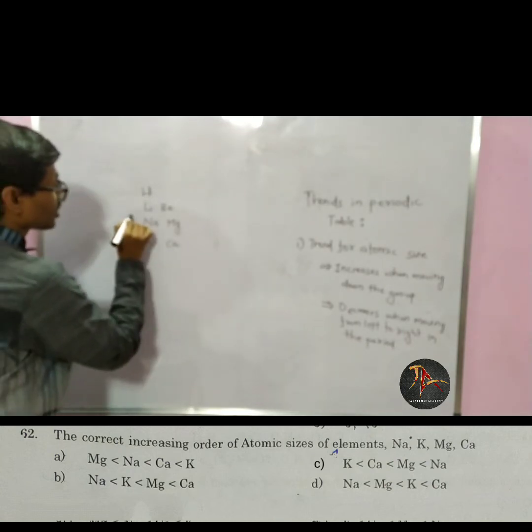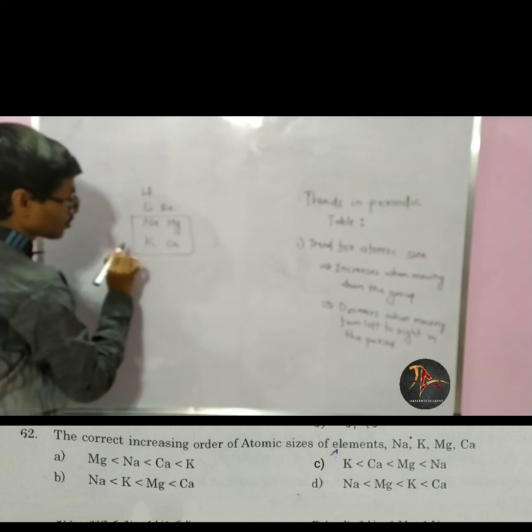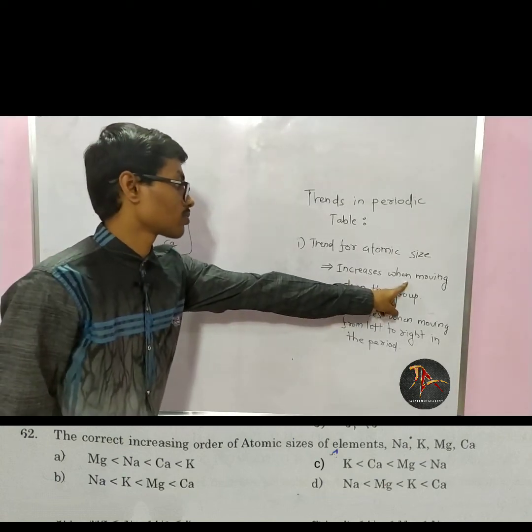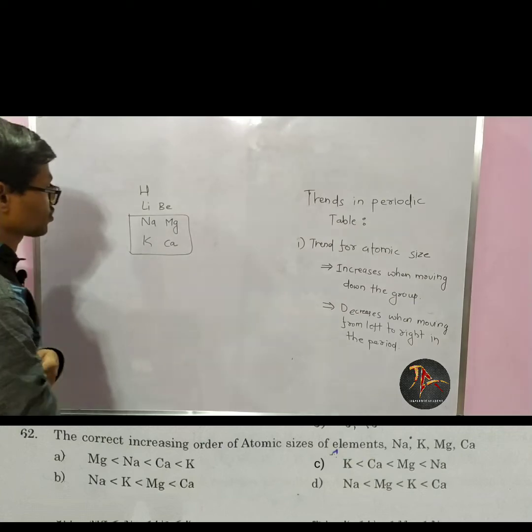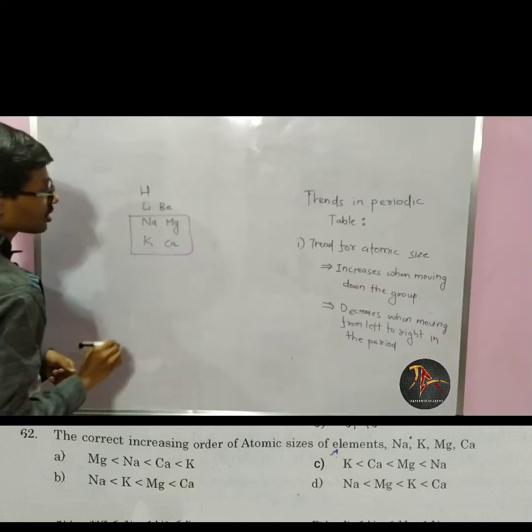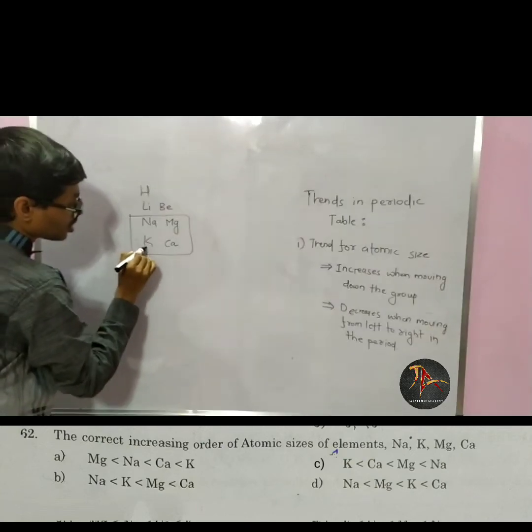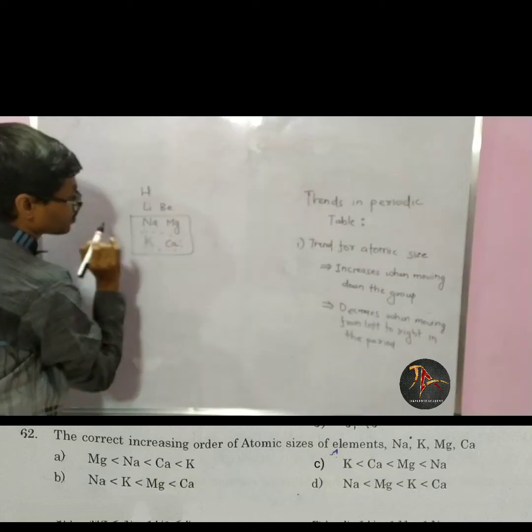Now we have to arrange these four. Along the group, atomic size increases. Clearly these two will have maximum radii.